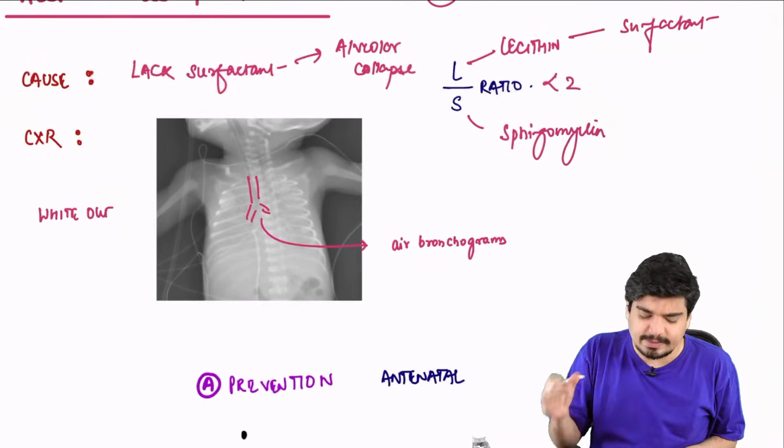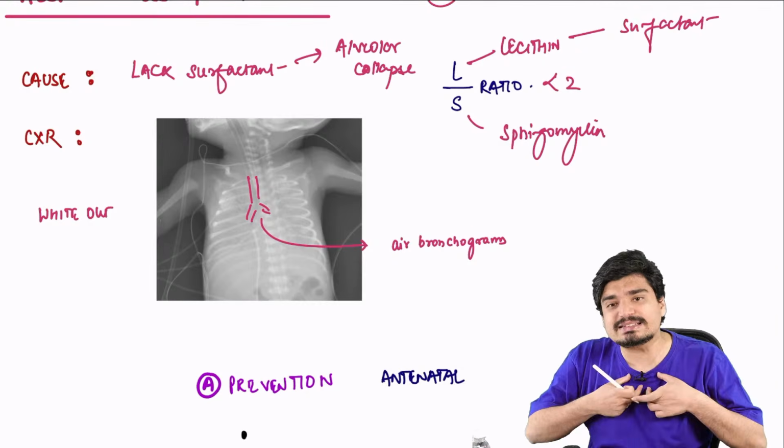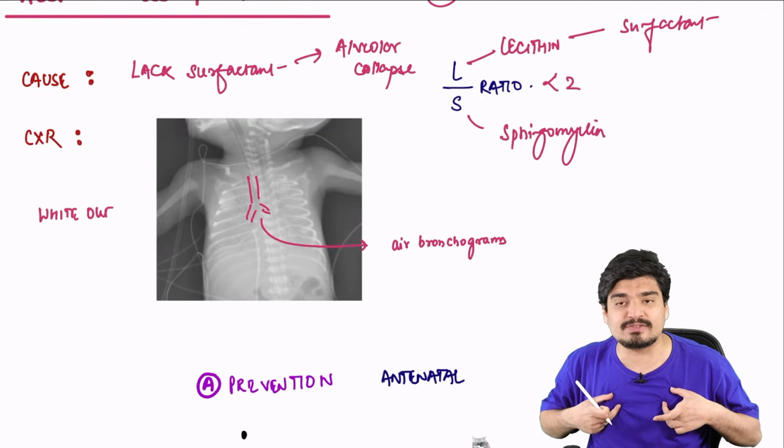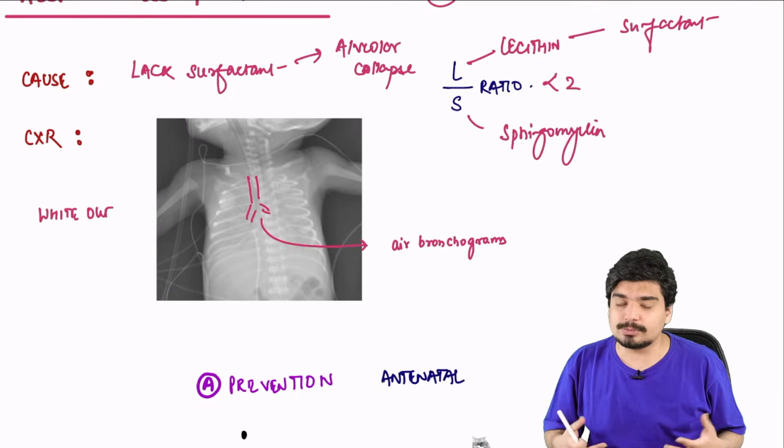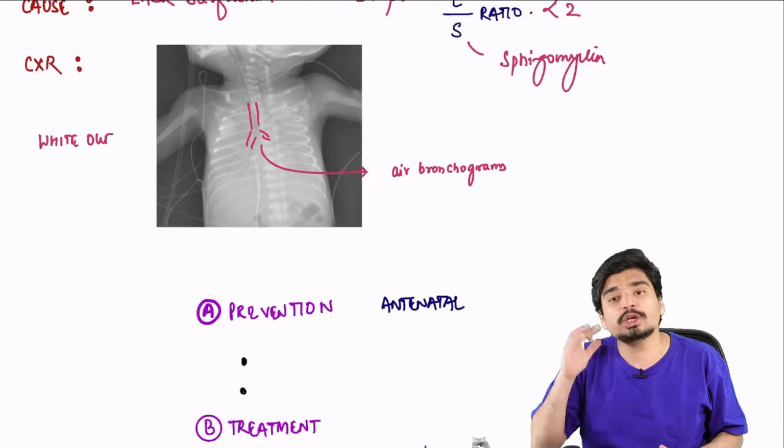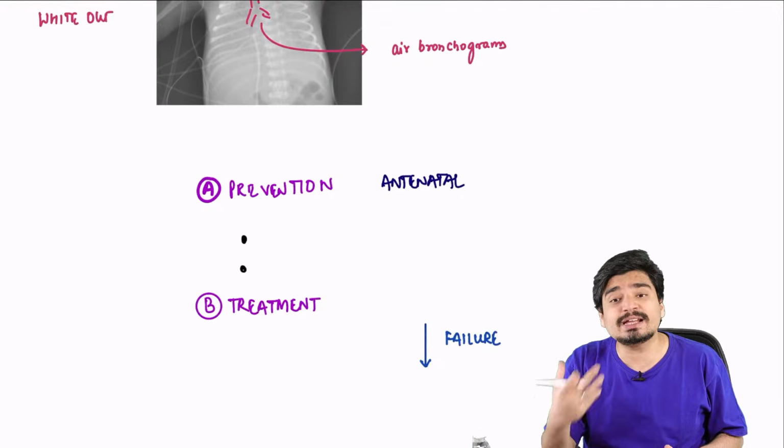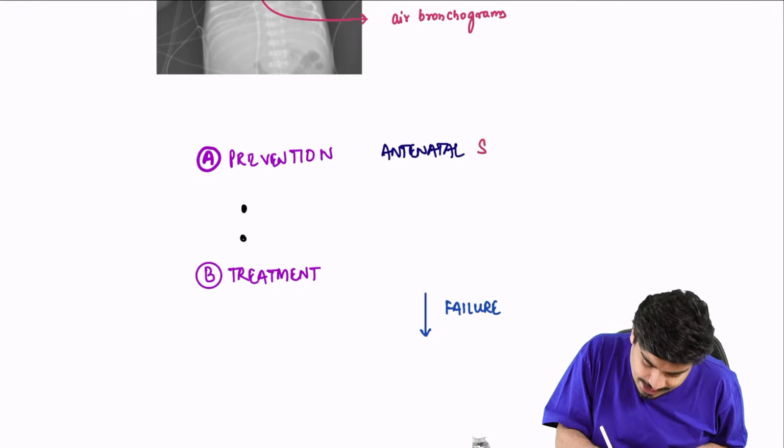So you'll see a complete whiteout with air still in the trachea and air still in the two main bronchi, left and right, which is called air bronchograms. How do you treat respiratory distress syndrome? You don't want to treat it, you want to prevent it. You want to make the lungs more mature, for which you give antenatal steroids.